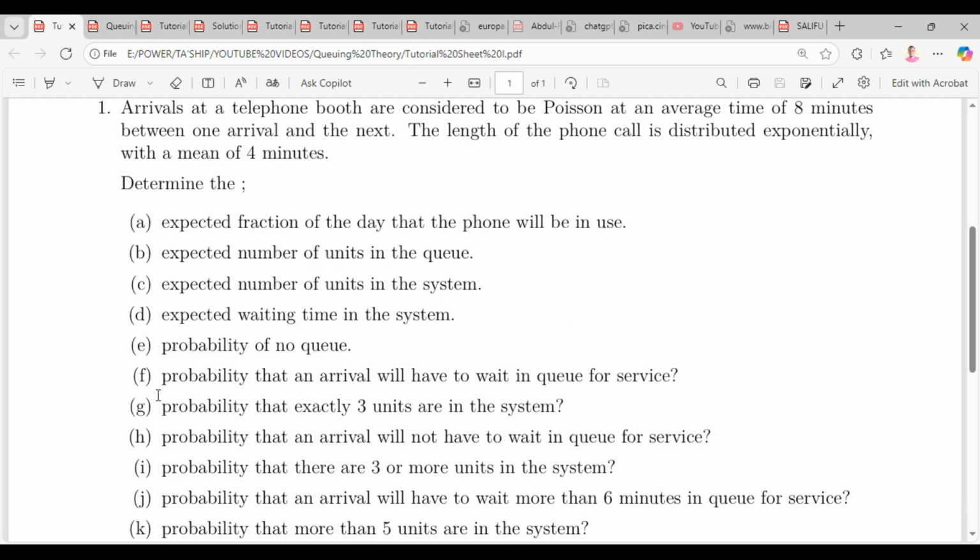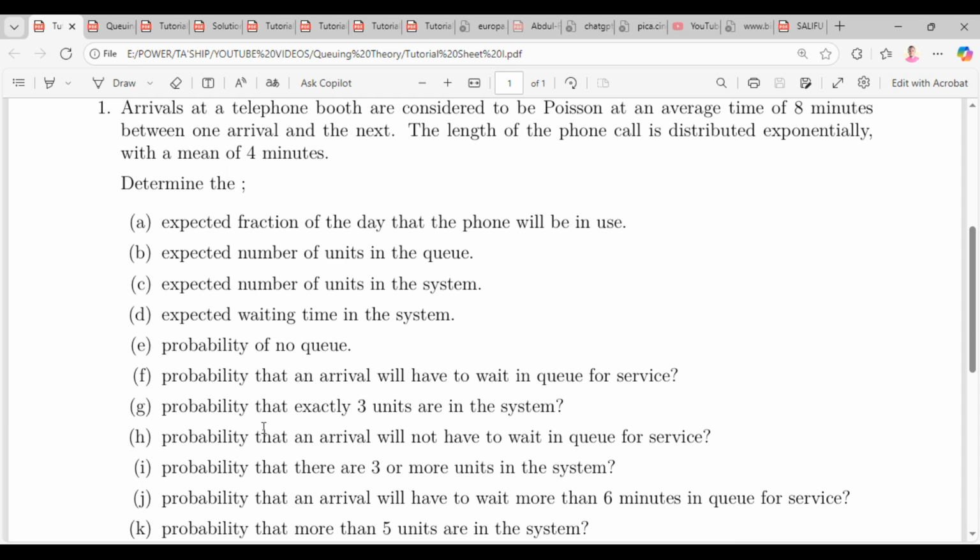Okay, the next is for us to determine the probability that an arrival will have to wait in queue for service. So if you have to wait in a queue for service, it means that the system is busy. You understand? And that's still rho. That's lambda over mu. So that is simply the answer.